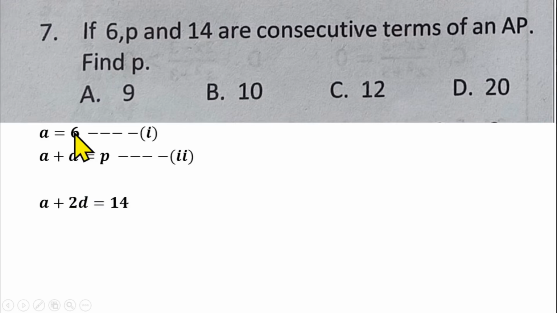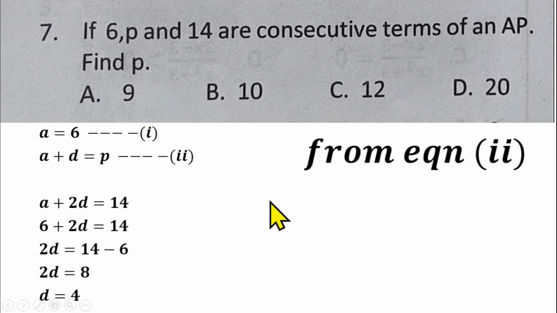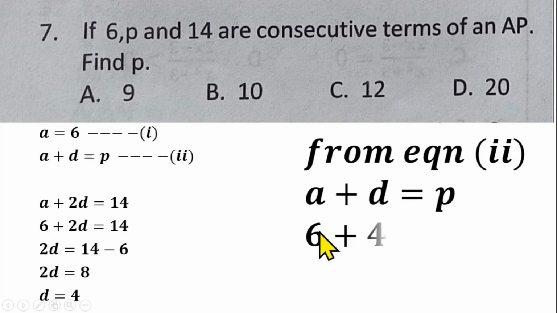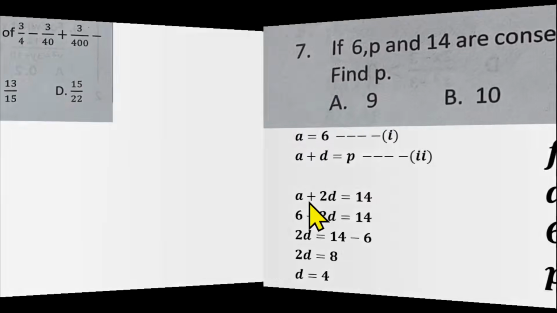Then we already know our A, which is 6. If you put your 6 here, you'll have 6 plus 2D equals 14. Collect like terms: 2D equals 14 minus 6. So 2D will be equal to 8, divided by 2, the common difference will be 4. If the common difference is 4, you can use that to find our P in equation 2. So from equation 2, our A is 6 and our common difference is 4. So we'll have 6 plus 4, that gives us 10. So the value of P, which is the second term, is going to be 10. And that makes option B the right answer for question number 7.